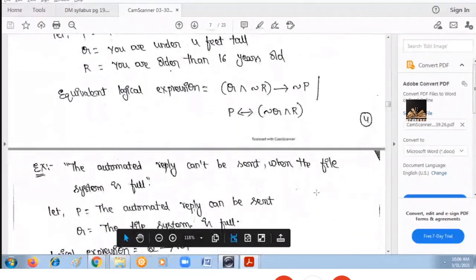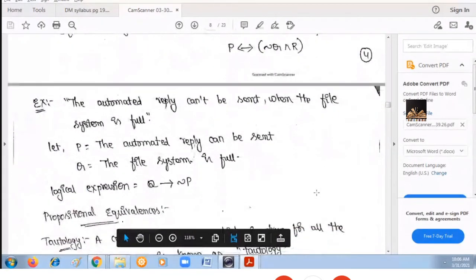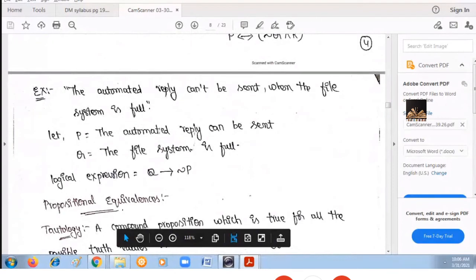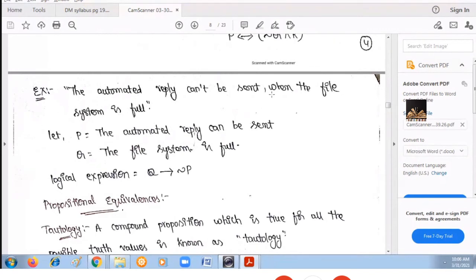The last example is the given compound statement: Automated reply cannot be sent when the file system is full. So first identify the number of individual propositions.